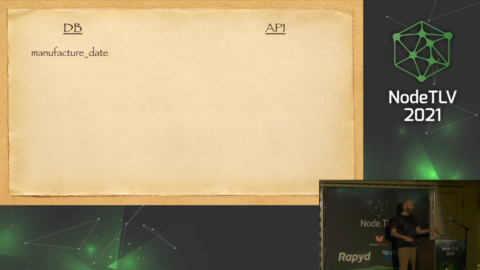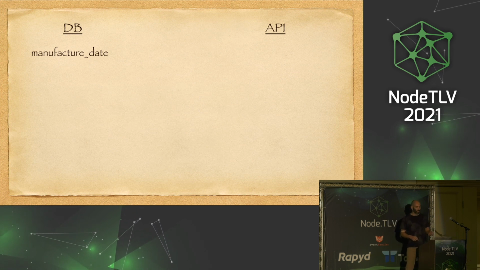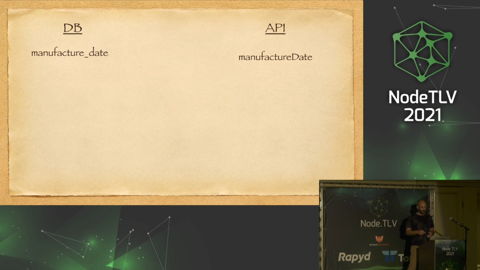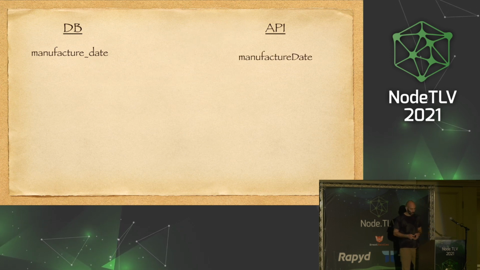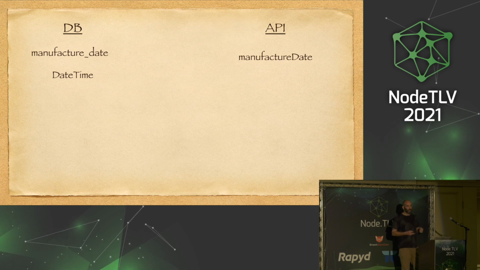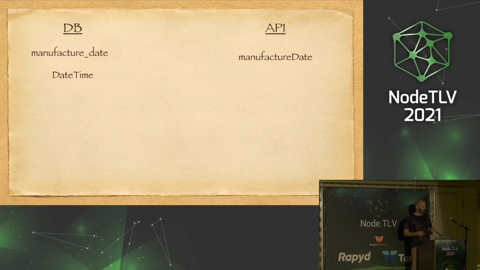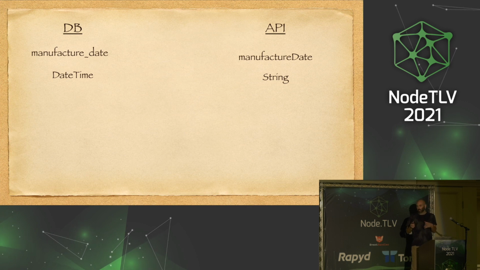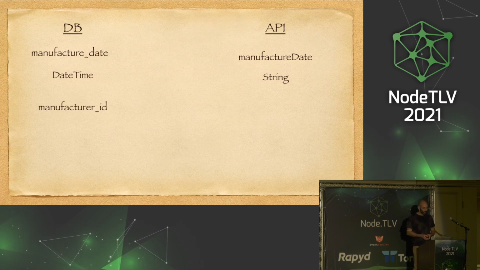So for example, in our database, maybe we have a manufacture date with a snake case, and in our API, it's camel case. That's one difference. Maybe the data type is different. In the database, it's date time, but in the API, it's just JSON, so it's a string or a number.